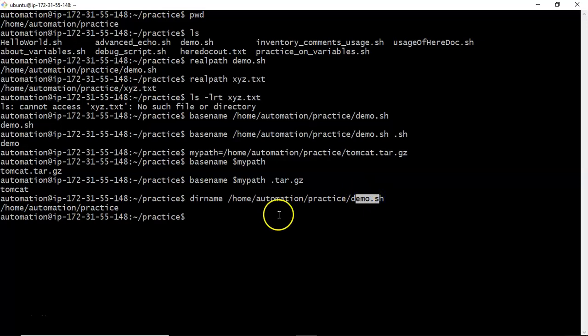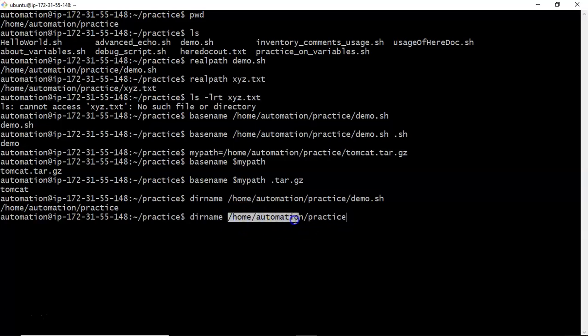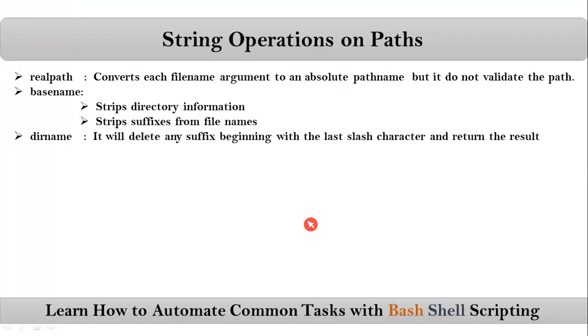That's it. Not only that, suppose now I give this path to dirname. In this path, what is the last slash here? Now it will remove this slash. From here onwards, it will remove this part and it will give the remaining as the result. That's it. So guys, these are the simple path operations which we use in real time.